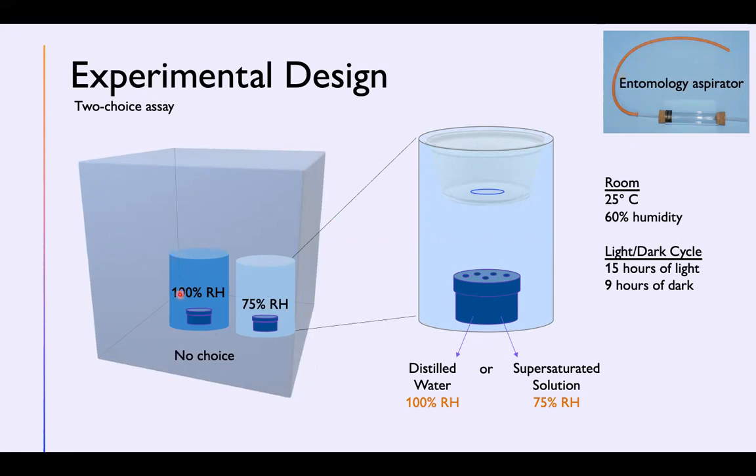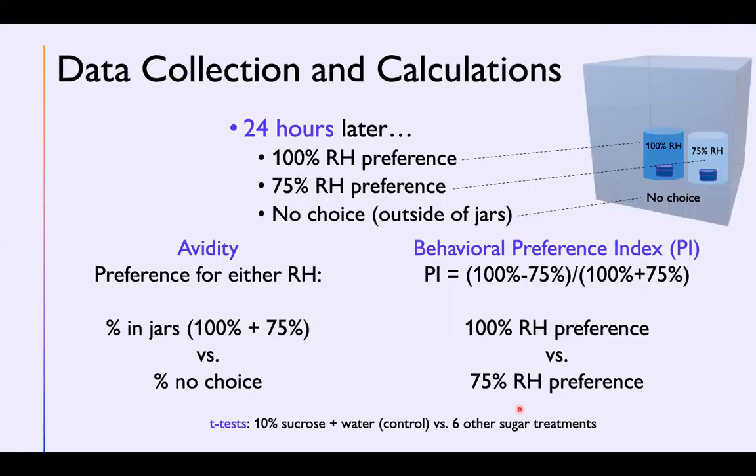Within the cage were 2 jars covered with a cup with a hole at the bottom to allow mosquitoes to enter the jars. Within each jar was a smaller container filled with either distilled water or a supersaturated saltwater solution to represent 100% or 75% relative humidity, respectively. After 24 hours in the experimental cage, the number of mosquitoes inside the jars were recorded according to their preference, while the mosquitoes that remained outside the jar were denoted no choice.